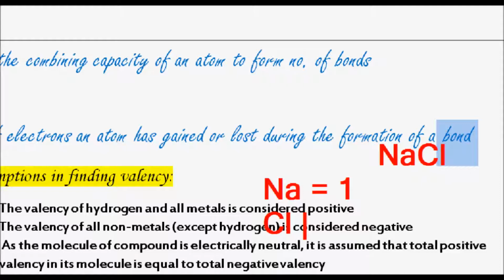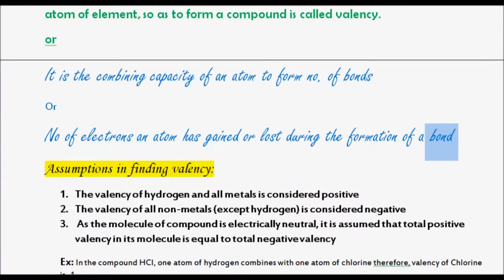It falls in the 7th A group. Subtract 7 from 8, you will get 1, therefore chlorine's valency is also equal to 1. That means during the formation of sodium chloride, sodium loses 1 electron and chlorine gains 1 electron. Therefore, sodium's valency is 1 and chlorine's valency is also 1.